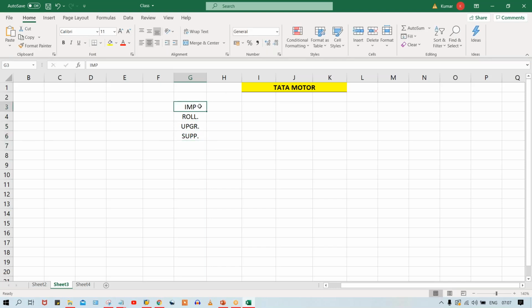I'm typing in shortcut here. If you talk about implementation project, guys, here we have to perform A to Z activity.